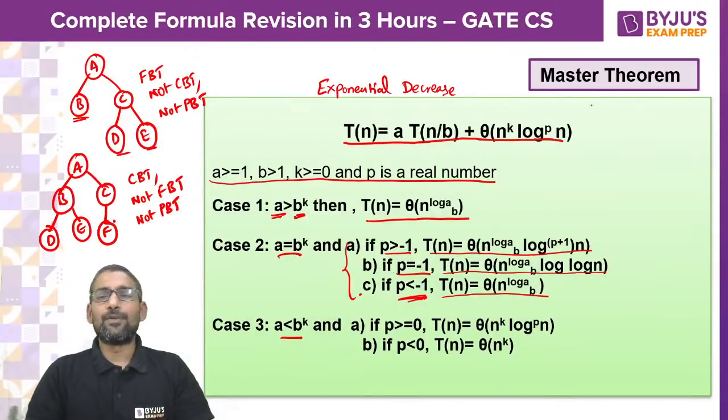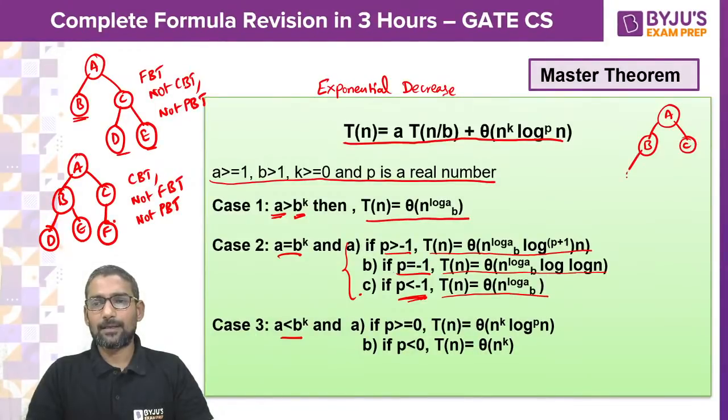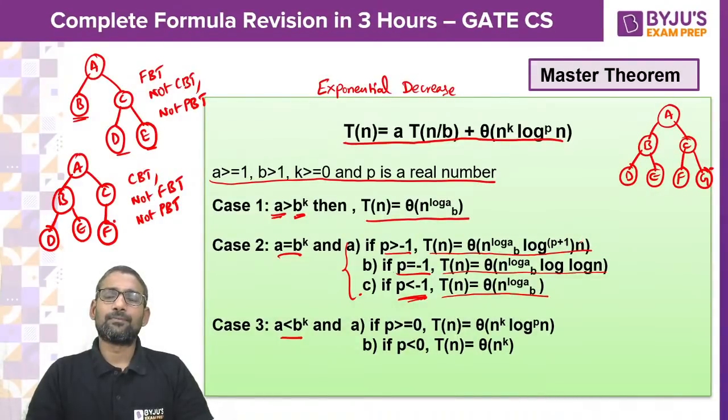So if you take some tree like A, B, C, D, E, F and G, here it is perfect binary tree, complete binary tree, also full binary tree. Okay, Shiksha?